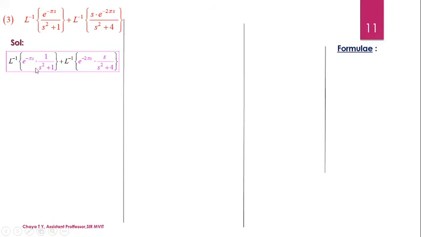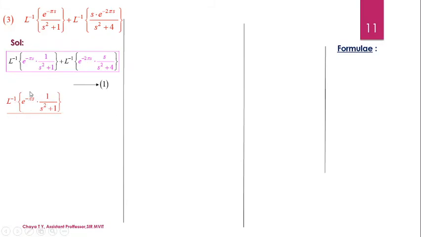So, Laplace inverse of e to the power minus pi s into 1 by s square plus 1 can be considered, plus Laplace inverse of the second term can be rewritten in the standard form as e power of minus 2 pi s into s by s square plus 4. Call this as equation 1. So, first consider the first term of equation 1. What was the first term? It is Laplace inverse of e power minus pi s into 1 by s square plus 1.